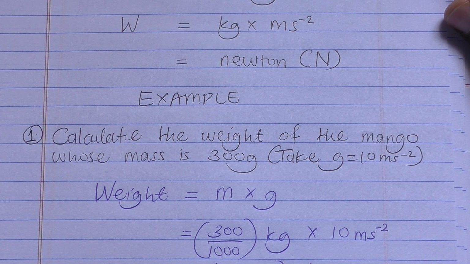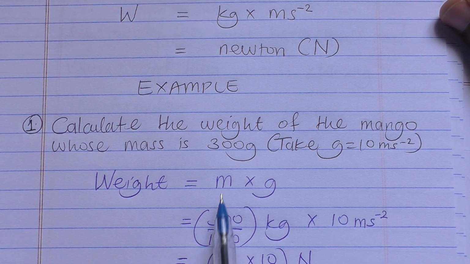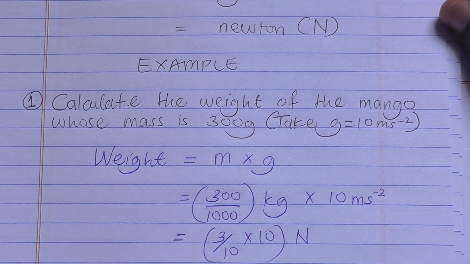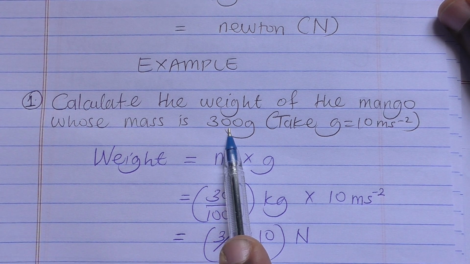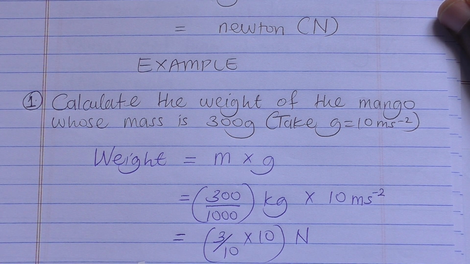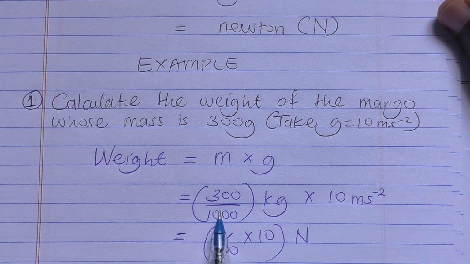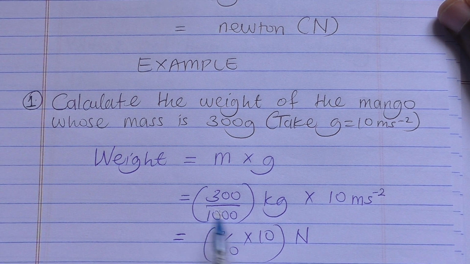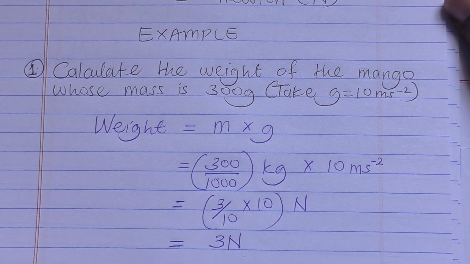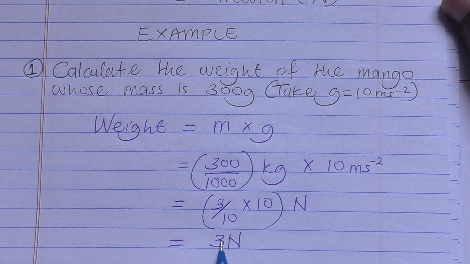So from the formula for weight, which is mass times acceleration due to gravity, we shall always change the mass to its SI unit, which is in kilograms, by dividing by 1,000. Then we multiply by the value for acceleration due to gravity, which is 10. So that will give us 3 newtons as the weight of the mango.